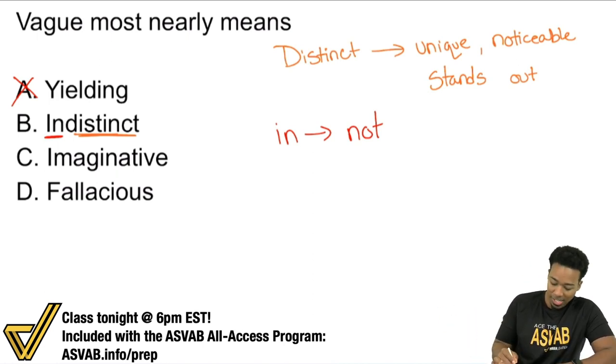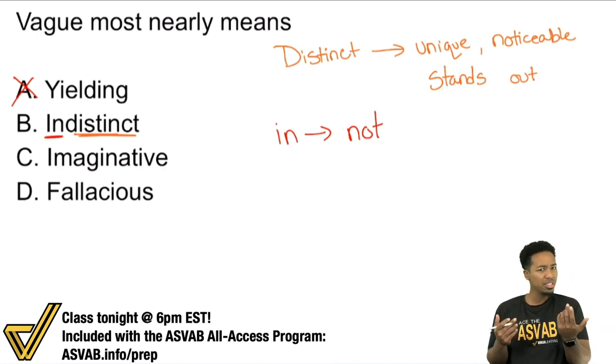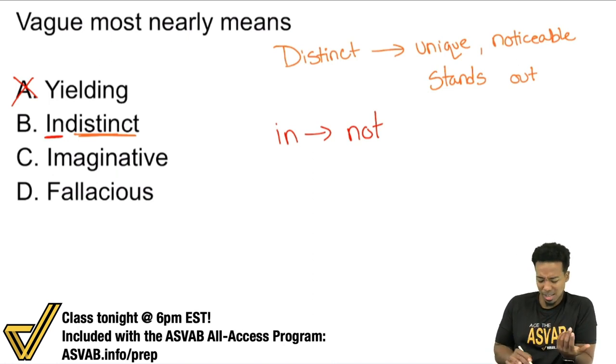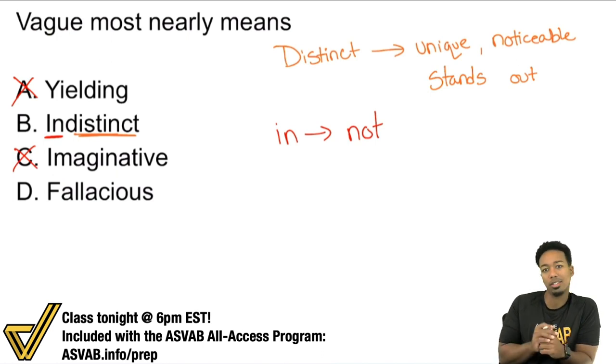Let's go. C, imaginative. So is imagination, or being imaginative, unclear? Not exactly. Maybe in some cases, but I don't see that being directly vague. I'm not quite sure, so I'm not confident with it, and I'm not going to choose it.